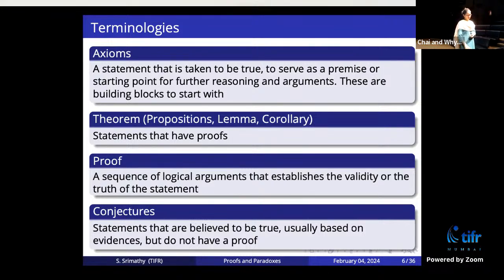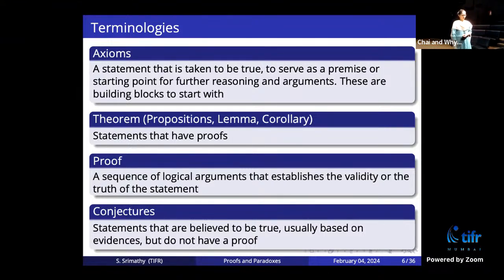And conjectures are statements that are believed to be true, usually based on evidence, but we don't have the proof yet. We think that it has to be true somehow, we just don't have a proof yet. So these are some of the terminologies that we encounter when we're doing mathematics.